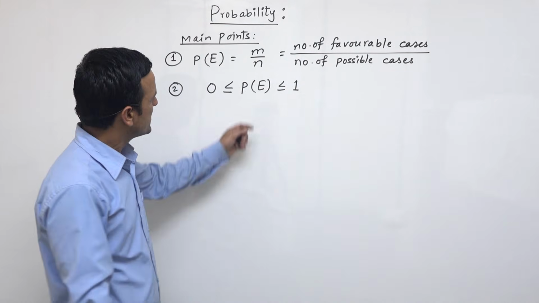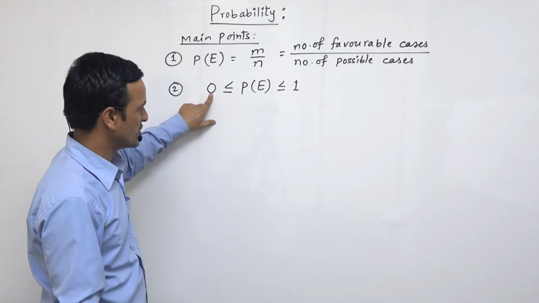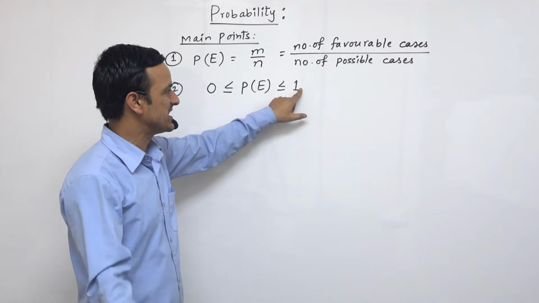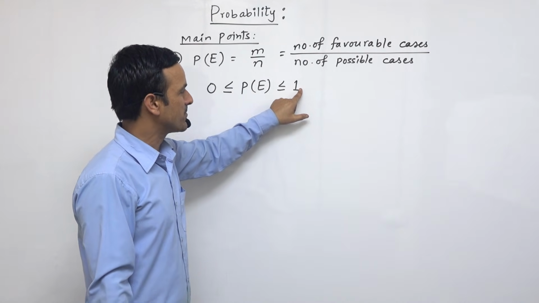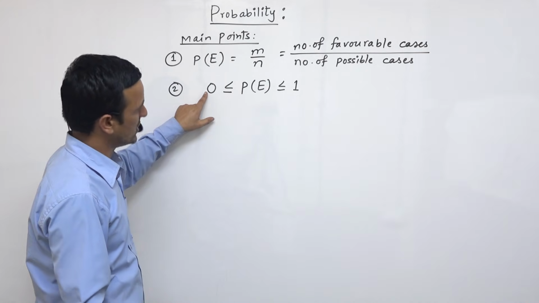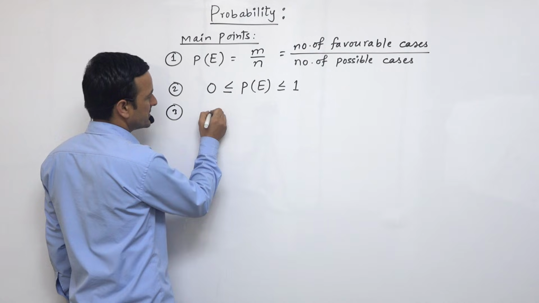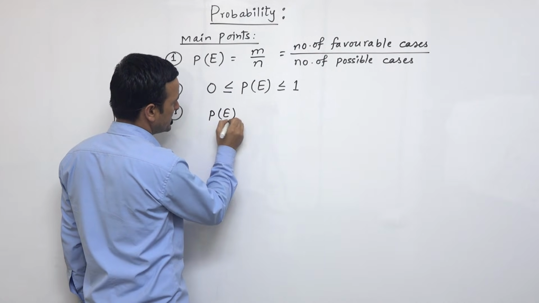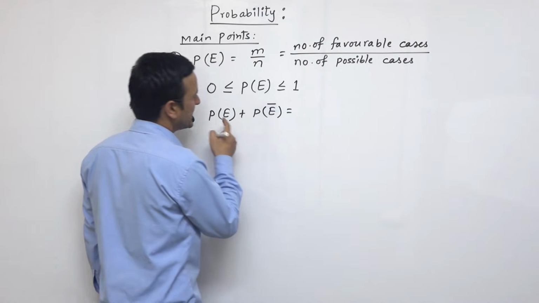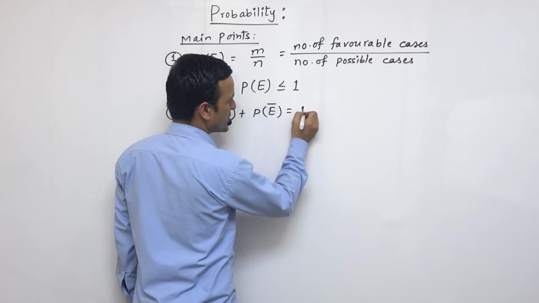As I mentioned just now, for an impossible event its value is 0, and for a sure event the probability is 1. So the maximum value of probability is always 1 and the minimum value is always 0. If we have the probability of an event and the probability of that event not happening, then their sum is always 1.